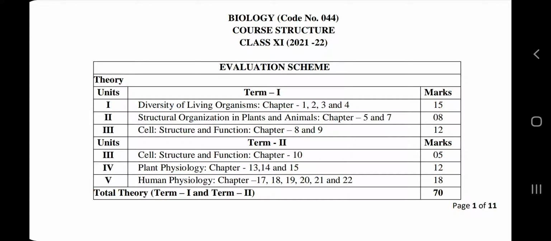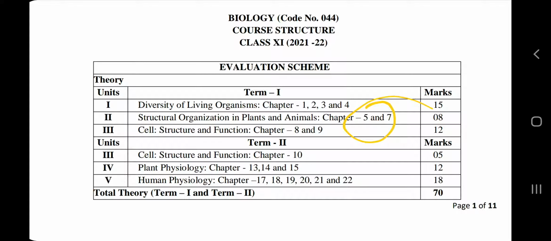If we talk about class 11th biology, there are very few chapters which have been removed, as I have noticed. For example, chapter number 6 is not there in unit number 2. But today we will discuss class 12th biology in detail, because we all know that class 11th biology classes are not going on. Students are waiting for their result, or class 10th students are waiting for their result, and they will select their stream and take admission. It will take some time, but I included both 11th and 12th for reference.